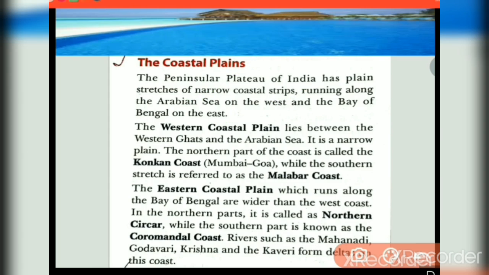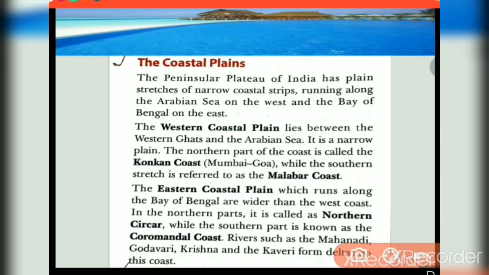The western coastal plain lies between the Western Ghats and Arabian Sea. Where does the western coastal plain lie? Between the Western Ghats and Arabian Sea. It is a narrow plain.